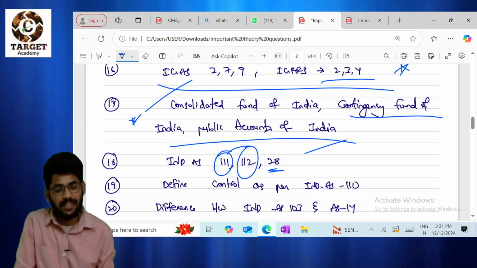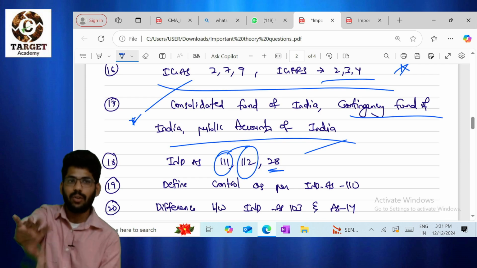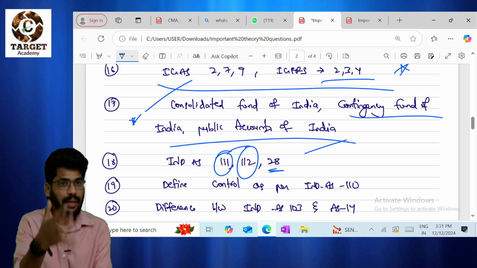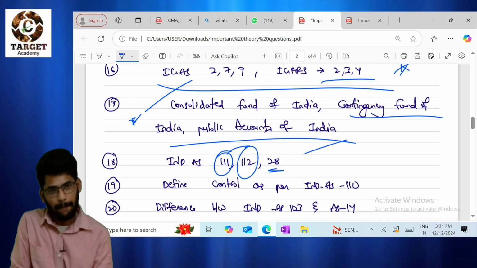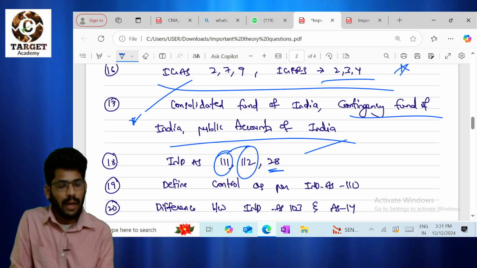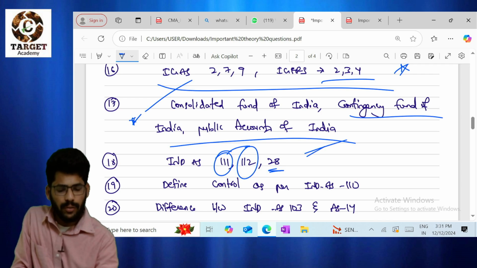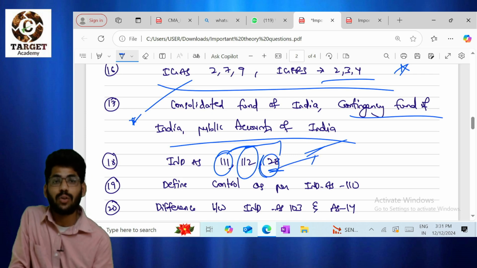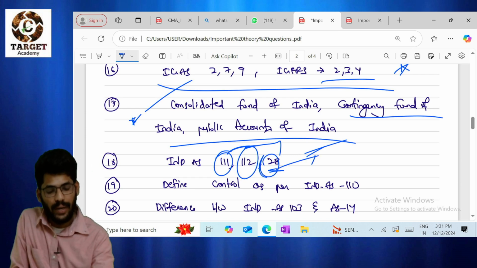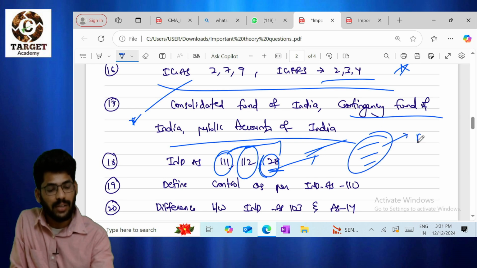I will discuss this theory in the next video, because I did not cover it in our regular classes. It is a very simple theory, just 5 to 10 minutes I'll discuss. Okay, so please go through it. It's already there in our material also. Please go through Ind AS 28, sir. Please don't ignore Ind AS 28. We have a few entries, right? Based on that, they may ask one question also.